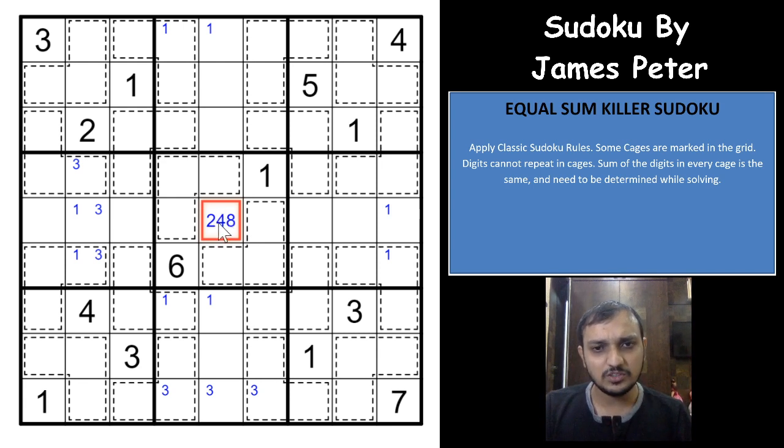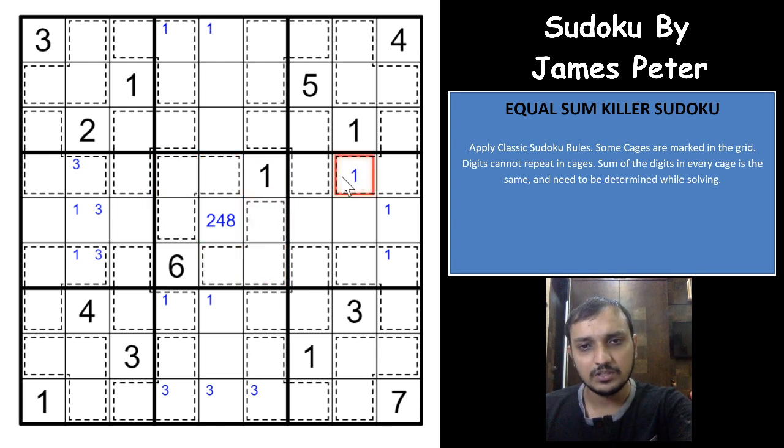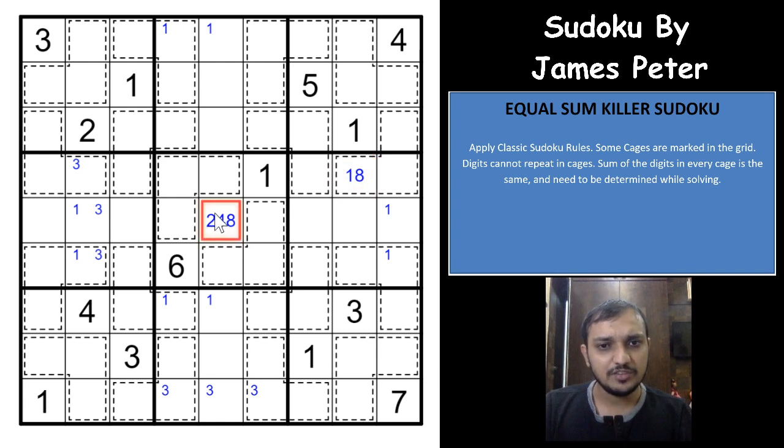So if the cell is 2 here, the sum would have to be 45 minus 9, which is 36, so 18. The sum of each cage can be 18, right? Let me write here: the sum of each cage can be 18. If this is a 4 here, then 6 plus 4 is 10, plus 1 is 11, and 45 minus 11 is 34. That means the sum of each cage would be 17.